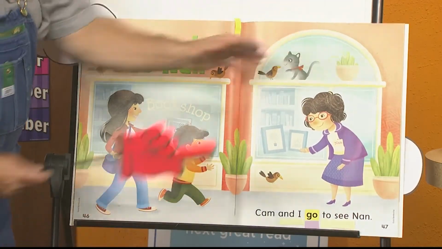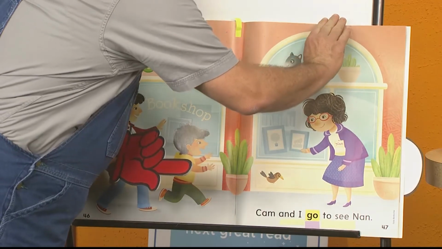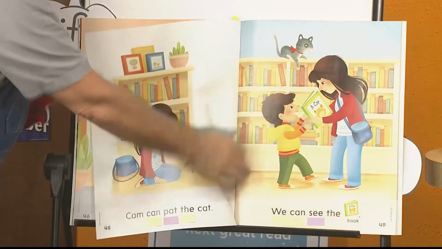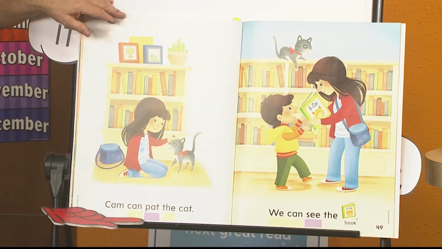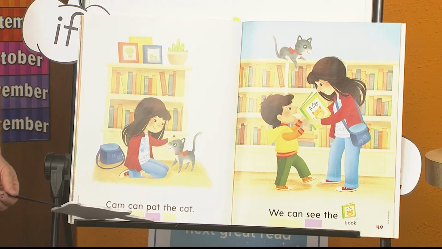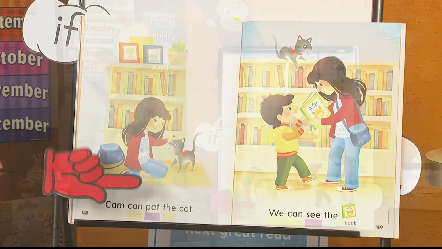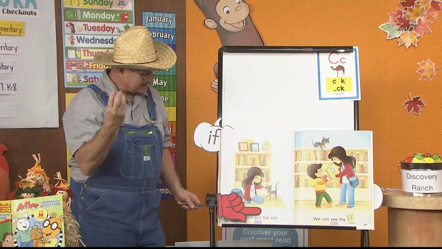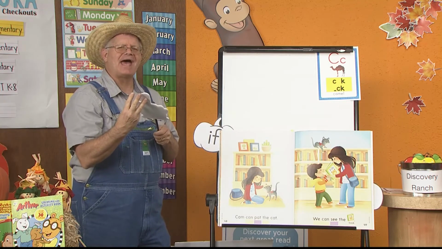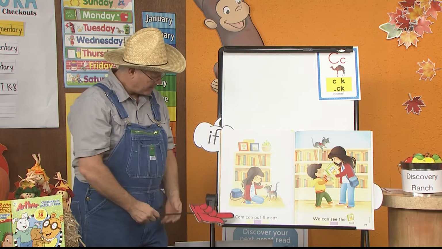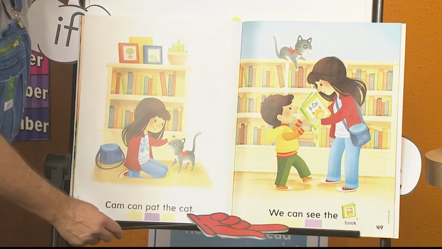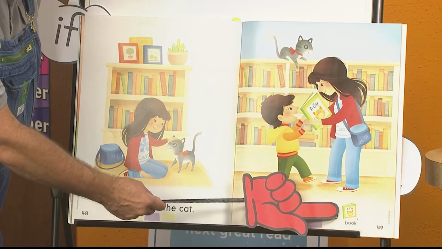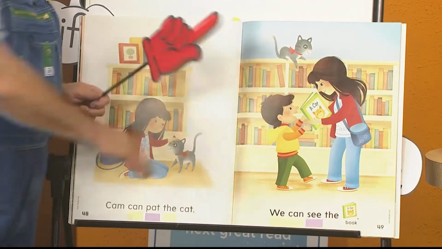Whoa! Almost knocked that book off. Let's see if I can get the next page. Cam can, there's the verb, but I don't know it. What can I do? I can use my skills. Let's sound it out. You ready? Pat. Now let's blend it. Pat. Pat. There you go. Cam can pat the cat. We can see the, and there's the picture to help us. What is it? Book.